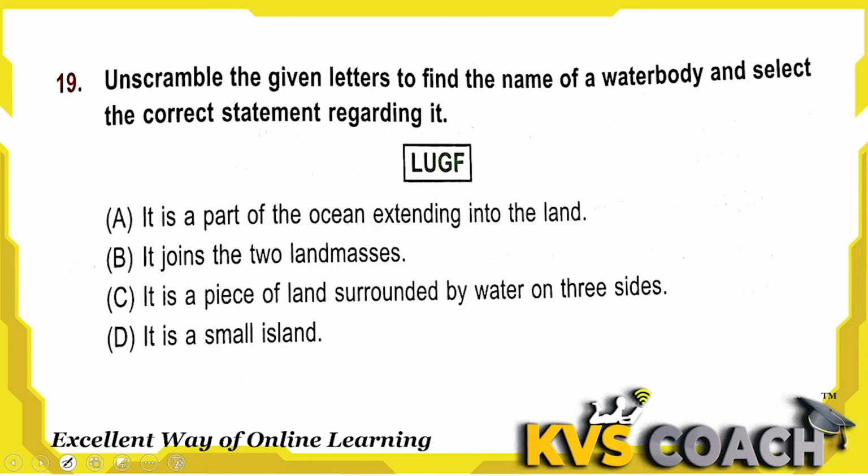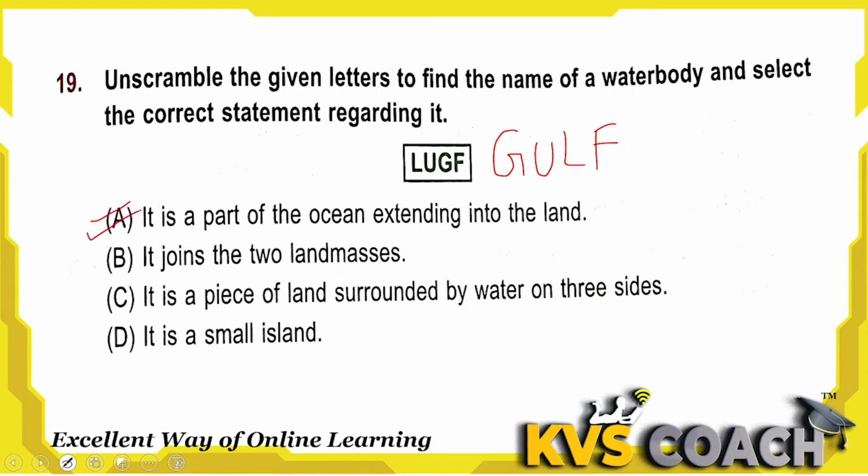Next question is, unscramble the given letters to find the name of a water body and select the correct statement regarding it. Let's unscramble the word, and by unscrambling we get GULF. Okay. So what is this? It is a part of the ocean extending into the land. Absolutely right.